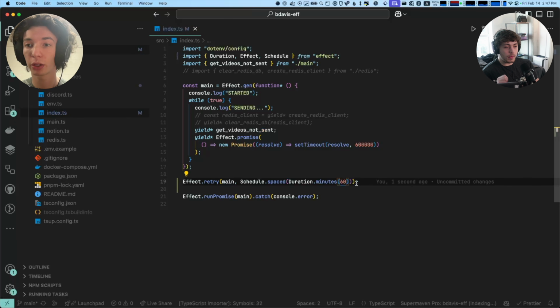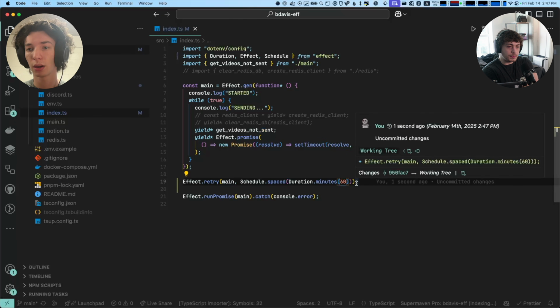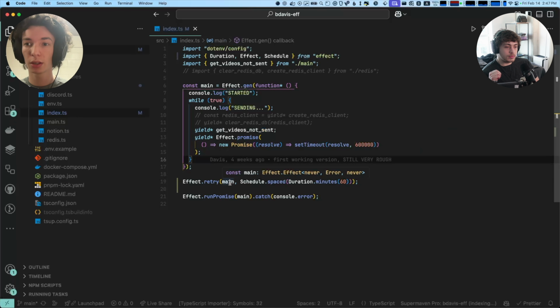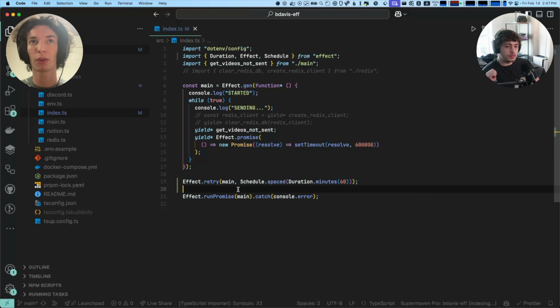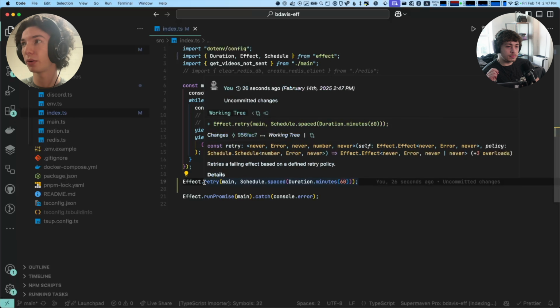This is a really good example of the kind of thing that would be really hard to do without Effect, right? Because effects are values, we can operate on values a little bit differently than other things. If this was just a function, we could call that function again, but because effect is a value, we can build on it with these combinators and pipelines in really cool ways. And Effect.retry is one of them. So that was something I pointed out here.